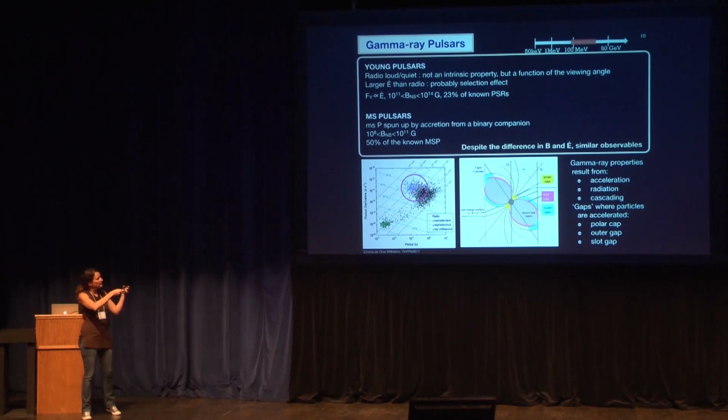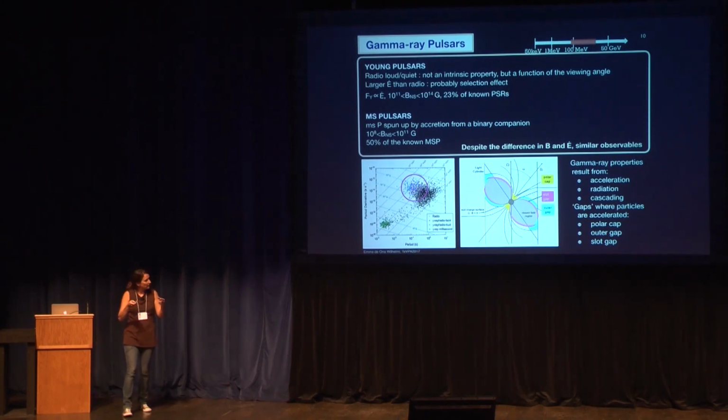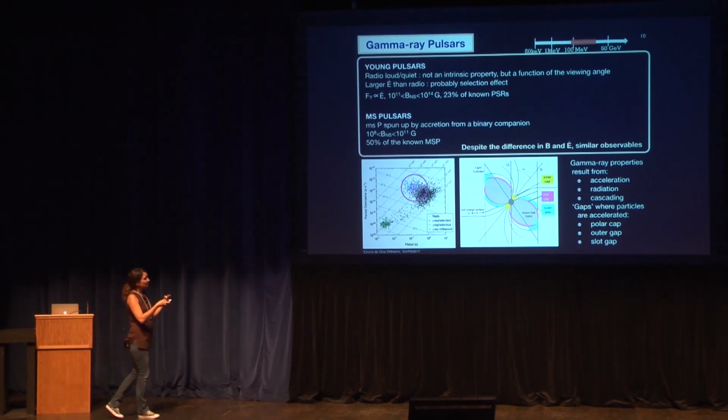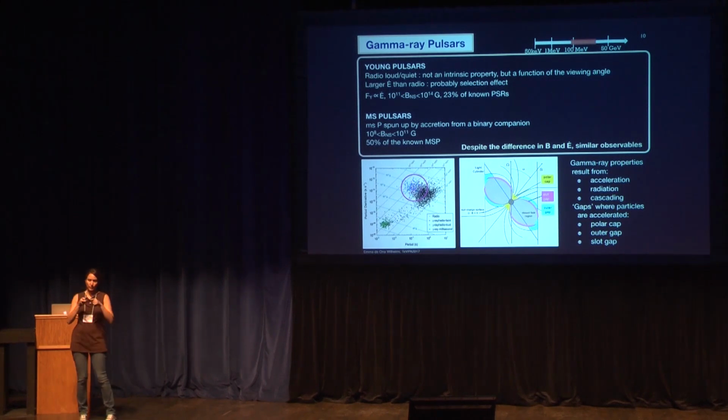In some regions in the magnetosphere, the electrons and positrons are able to escape and produce gaps. In these gaps, you have a drop of potential in which the charged particles can be accelerated following the magnetic field lines. When they accelerate, they lose energy by synchrotron and curvature radiation, depending on where they are in the trajectory. If the potential drop is very large, then you have a lot of acceleration, and these electrons also produce photons, which also produce cascading.